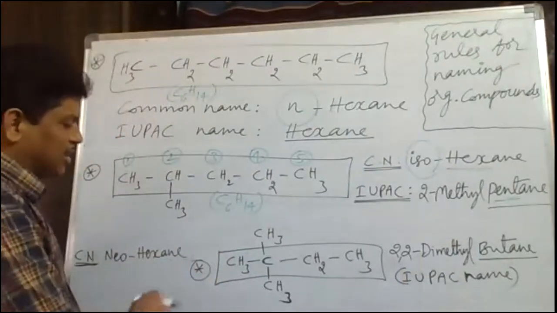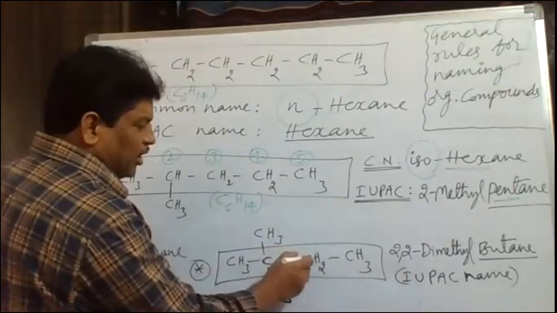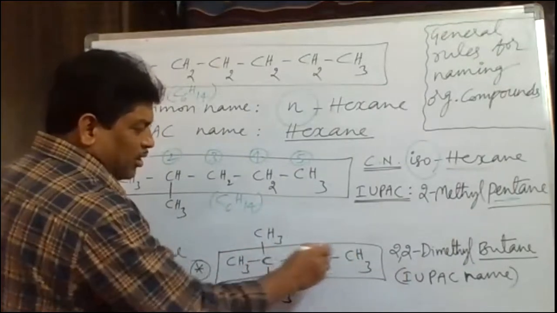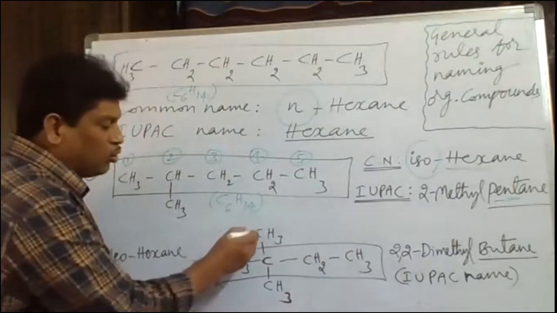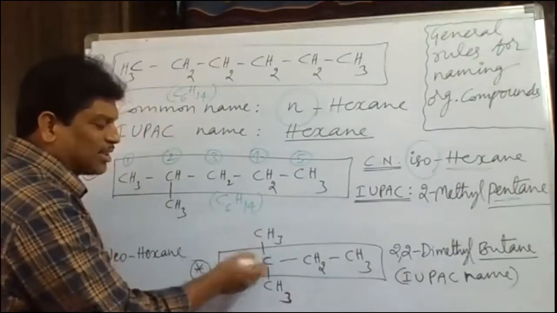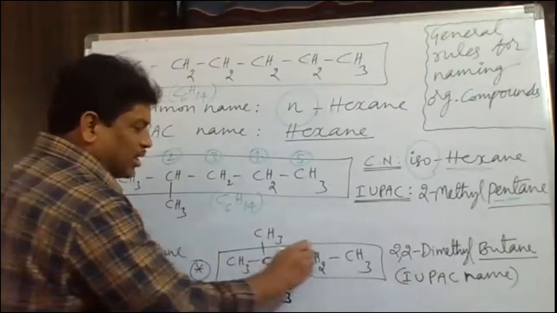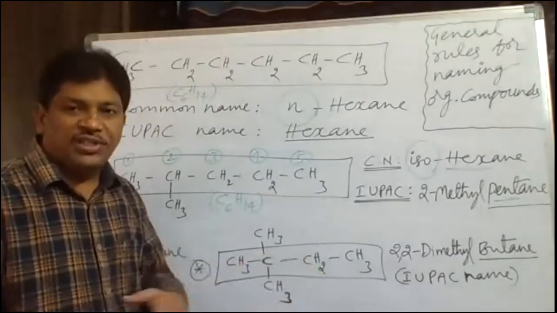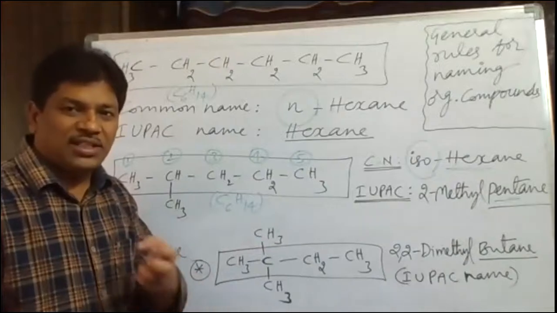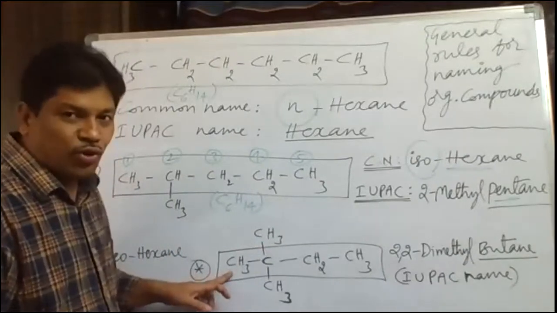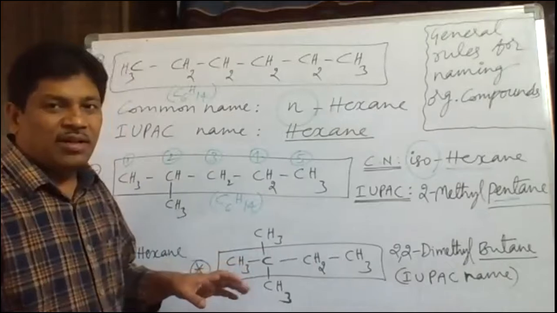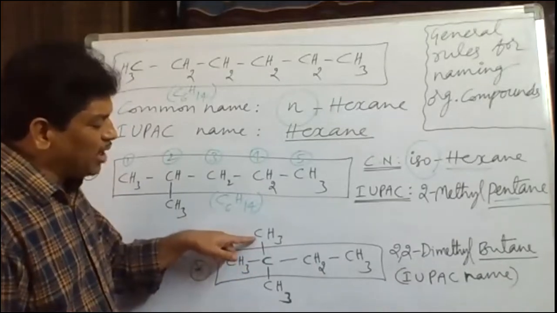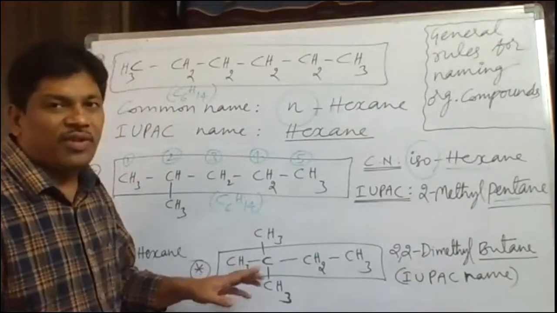Okay. Next thing is that here in this case, 1, 2, 3, 4 carbons are continuously present. It is the longest continuous chain of carbon atoms. Now 2 methyl branches are present on this carbon, suppose. Now we have selected the longest continuous chain of carbon atoms, which is called the parent chain or main chain. After selecting the parent chain with 4 carbon atoms, we have to see whether any branches are present or not. Here, how many branches are available? 1 methyl branch, 1 methyl branch. 2 methyl branches are available here.